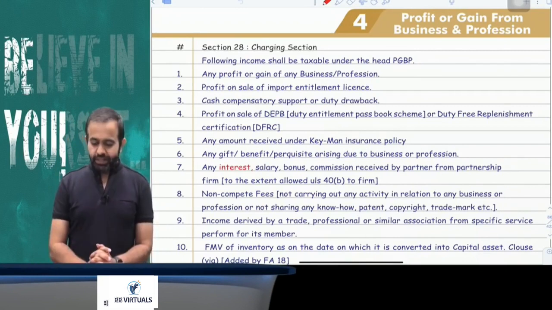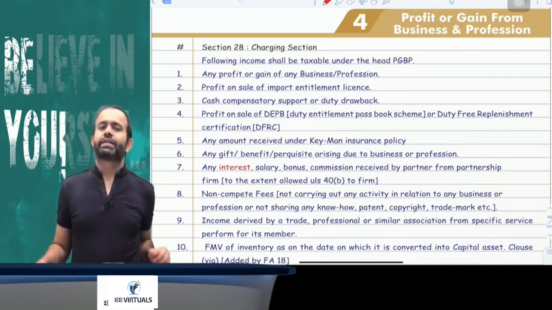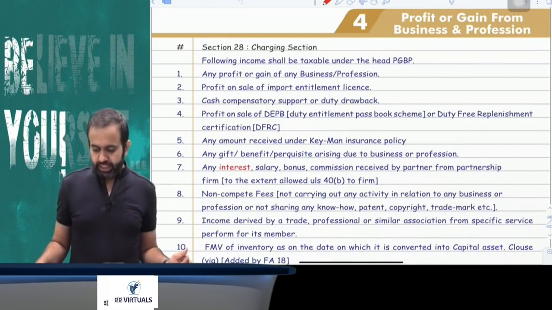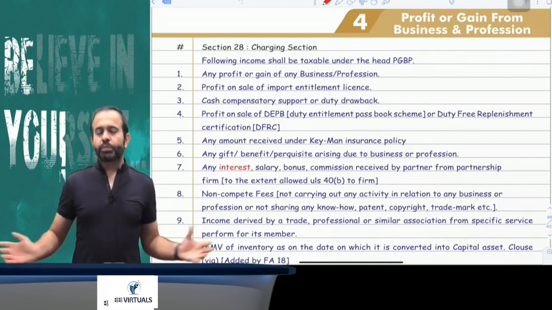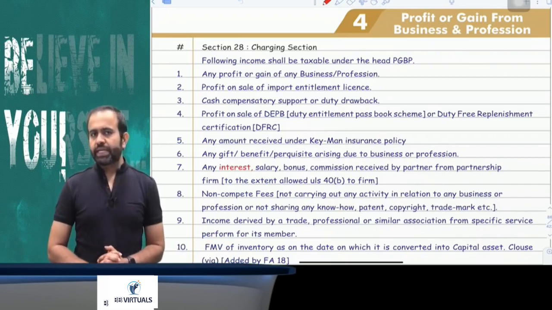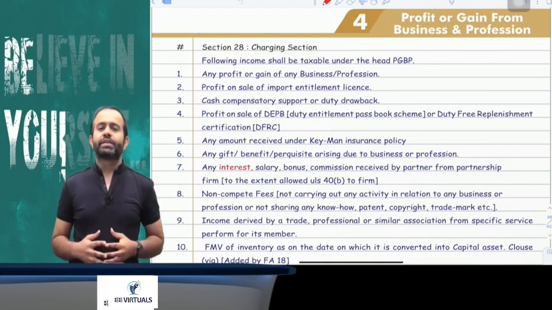So today we are going to start with the revision of a very important topic, that is the profit or gain from business or profession. We call it PGBP. The first section of PGBP is Section 28. Section 28 is basically a charging section. This section says that the following income will be taxable under the head PGBP.